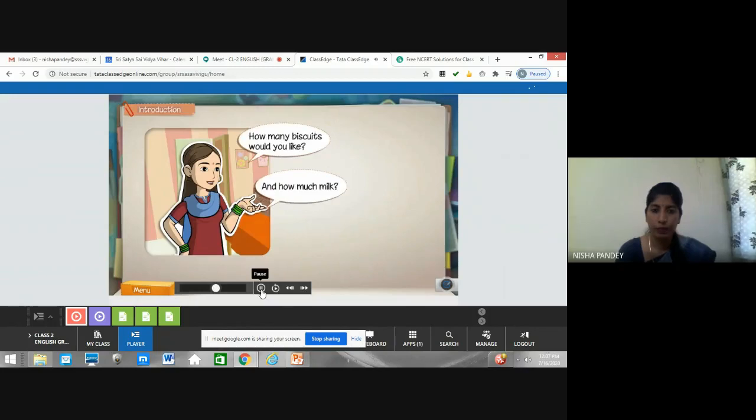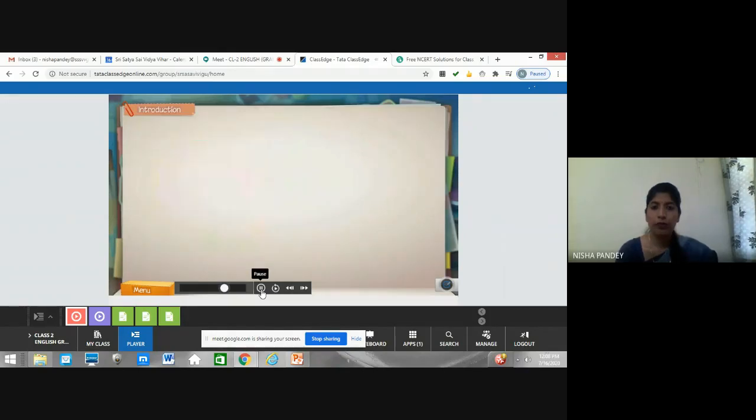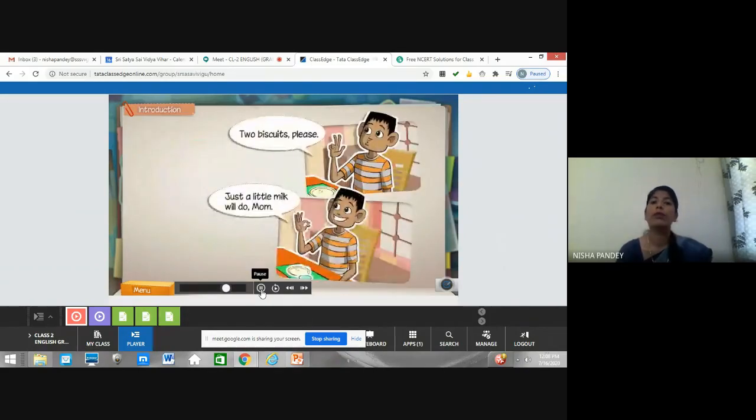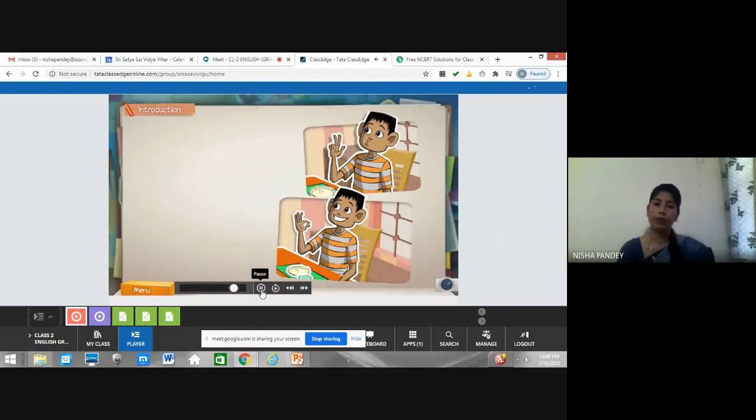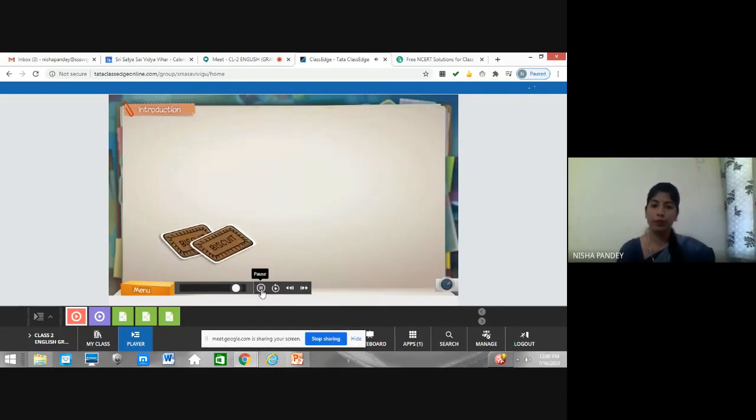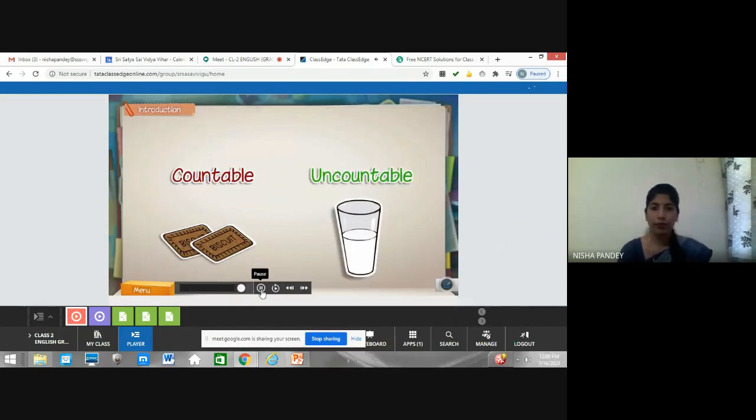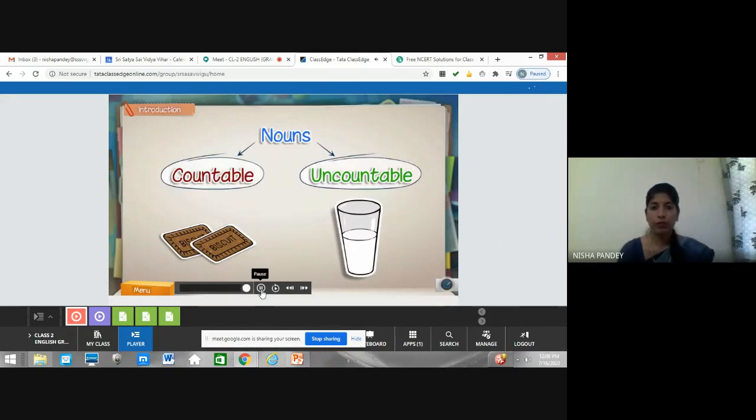Did you notice that the mother used the phrase how many for biscuits and how much for milk? Similarly, the son used a specific number to quantify biscuits and the word little to quantify milk. That's because the noun biscuits can be counted, whereas the noun milk cannot be counted. In general, nouns can be classified as countable or uncountable. Let's learn about these two types of nouns.